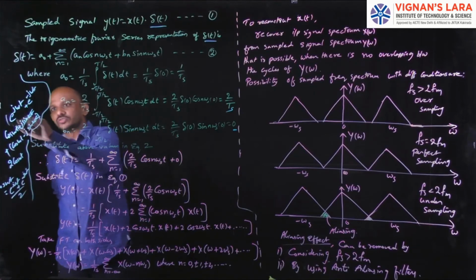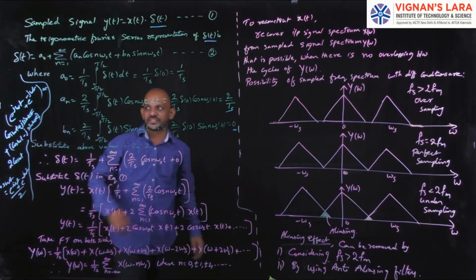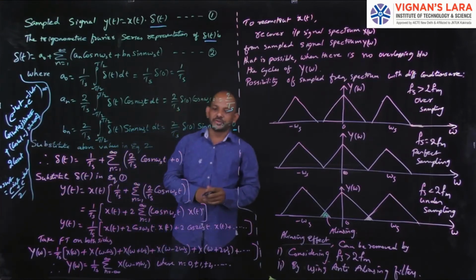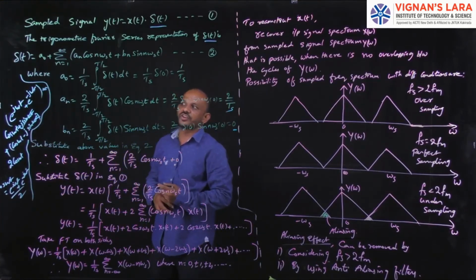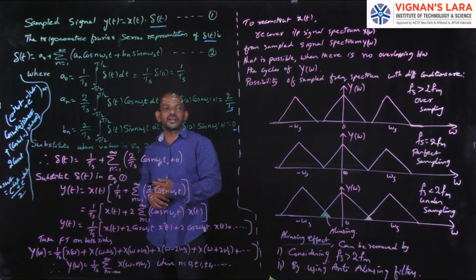For these two, I need the Fourier transforms.